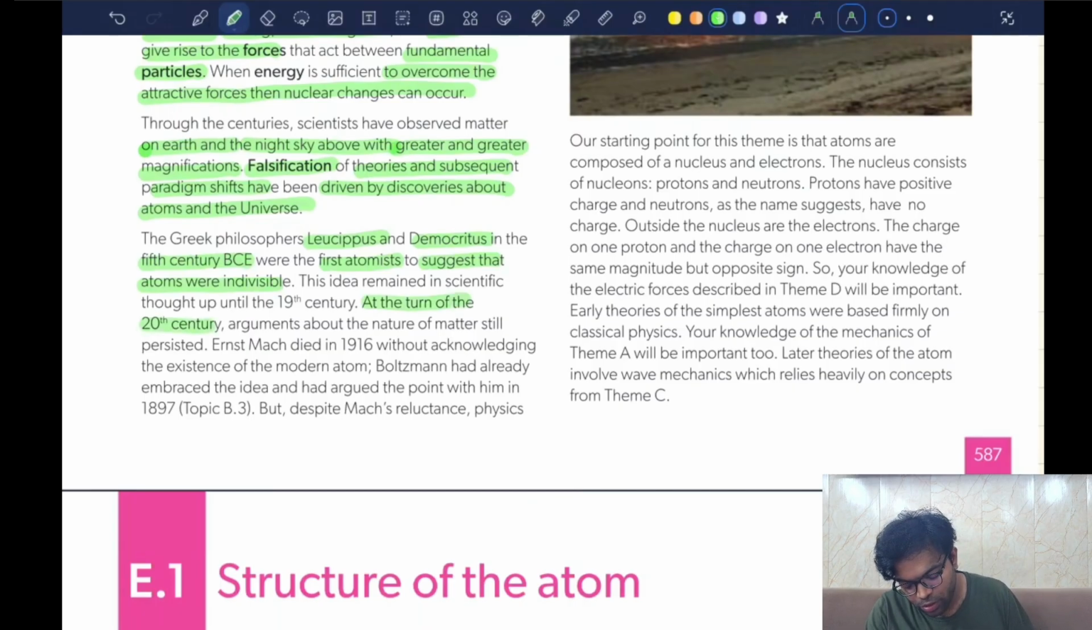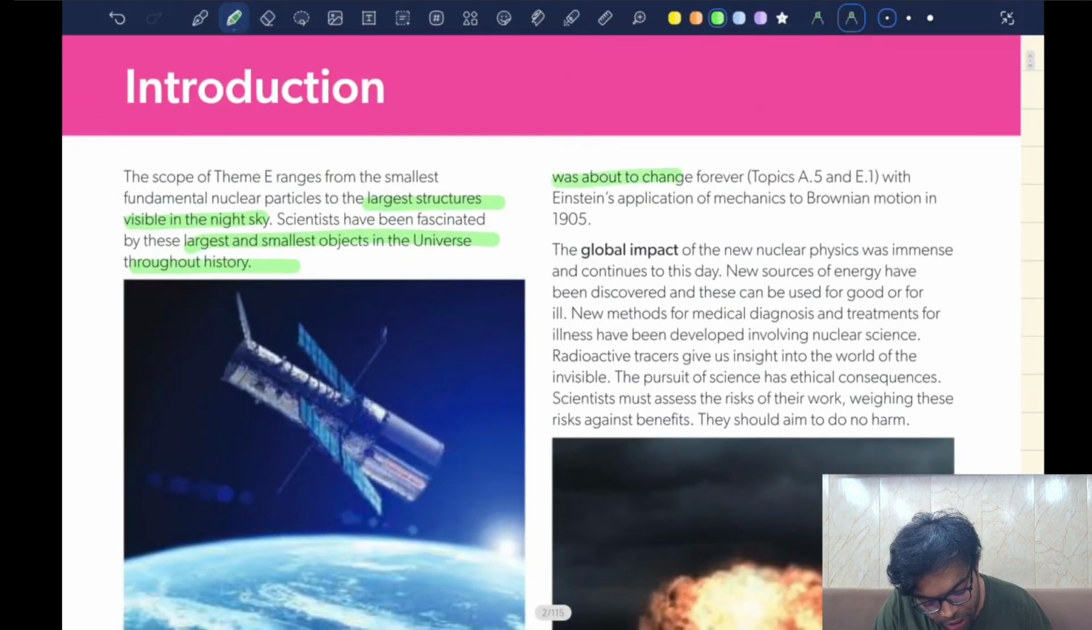At the turn of the 20th century, argument about the nature of matter still persisted. Ernst Mach died in 1916 without acknowledging the existence of atoms. Boltzmann had already embraced the idea and had argued the point with him in 1897. But despite Mach's reluctance, physics was about to change forever. Topic A5 and E1: Einstein's application of mechanics to the Brownian motion in 1905.